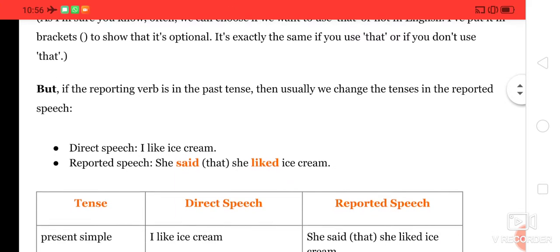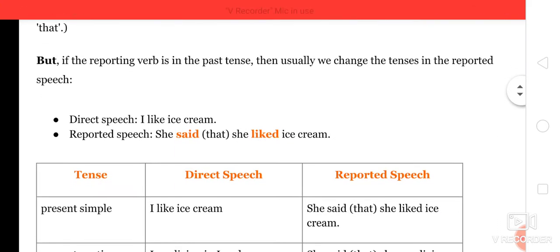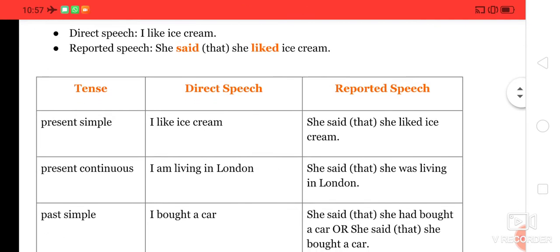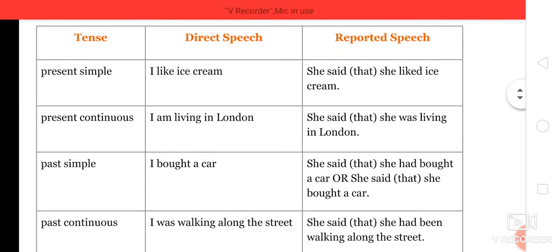If the reporting verb is in the past tense, then usually we change the tenses in the reported speech. Okay, see the direct speech: I like ice cream. So what is the reported speech here? She said that she liked ice cream, right? So if the reporting verb is in the past tense, see here are a few examples.